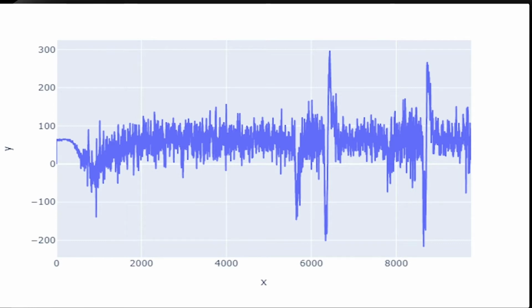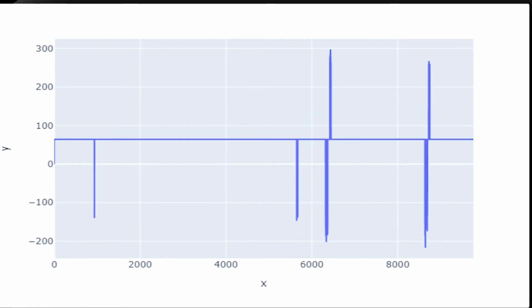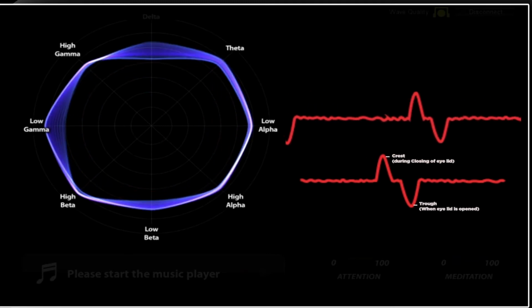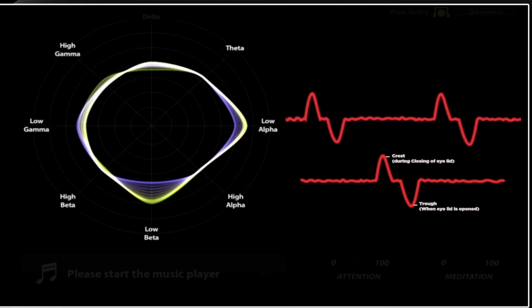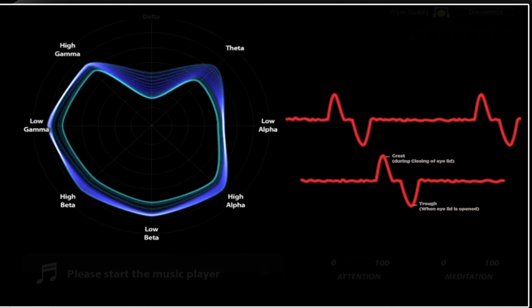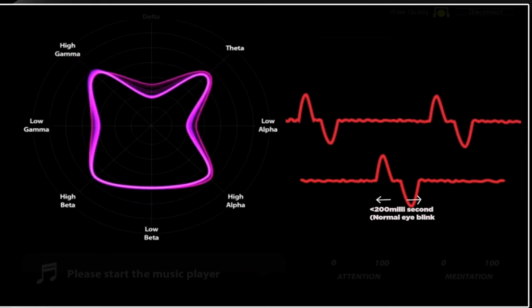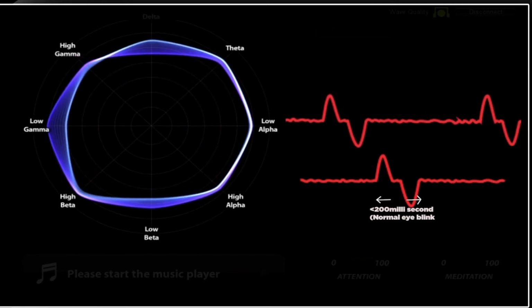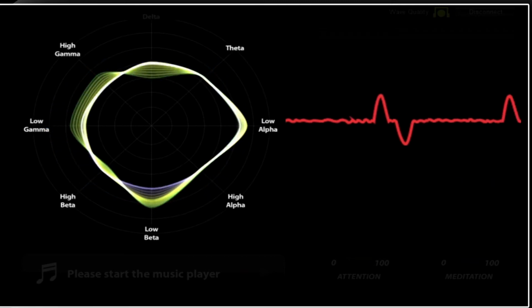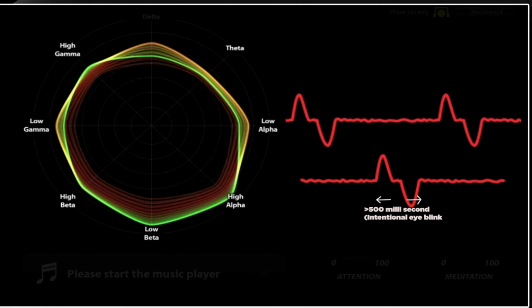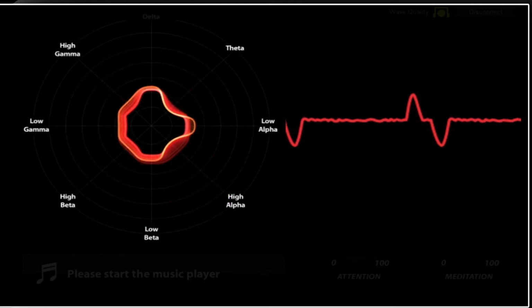EEG signal received from the sensor contains noise and it is reduced by applying a threshold. After reducing the noise and plotting the signal, eye blink can be visualized as crest and trough. Crest is formed during the closing of the eyelid and the trough is formed when the eyelid is open. Difference between the data receiving time of the positive and negative peaks gives the time period of the eye blink. For normal eye blink, time period is less than 200 milliseconds, and for intentional eye blink, time period is greater than 500 milliseconds. The algorithm we have developed utilizes this property of the signal to distinguish between normal and intentional eye blink.